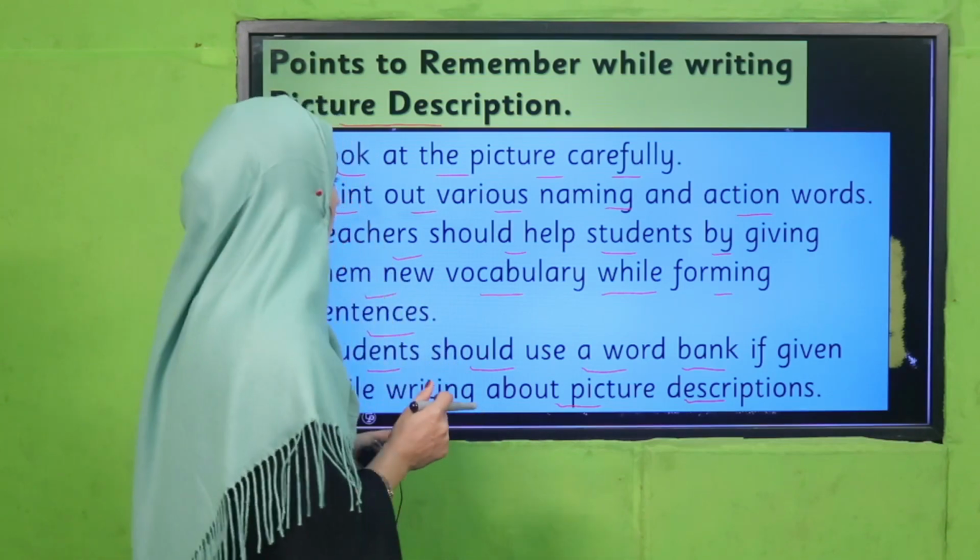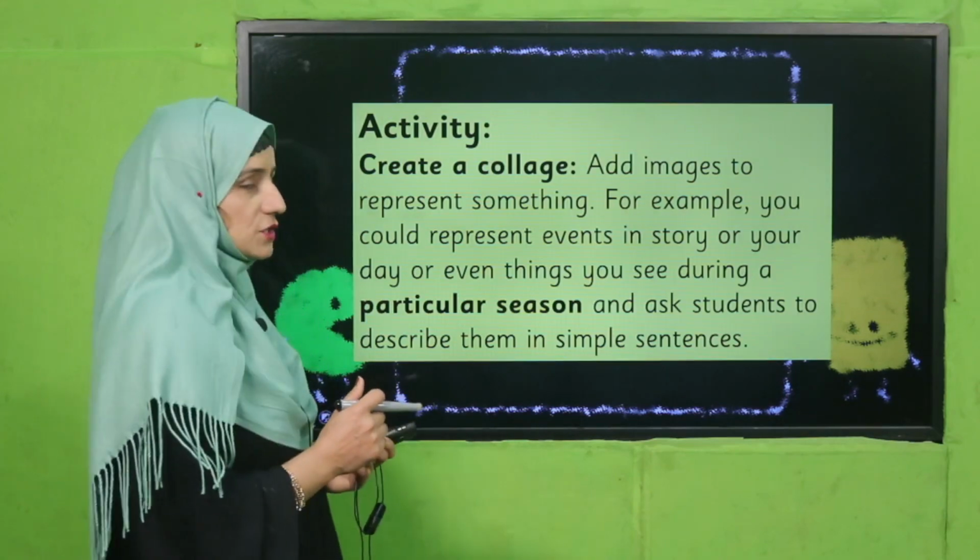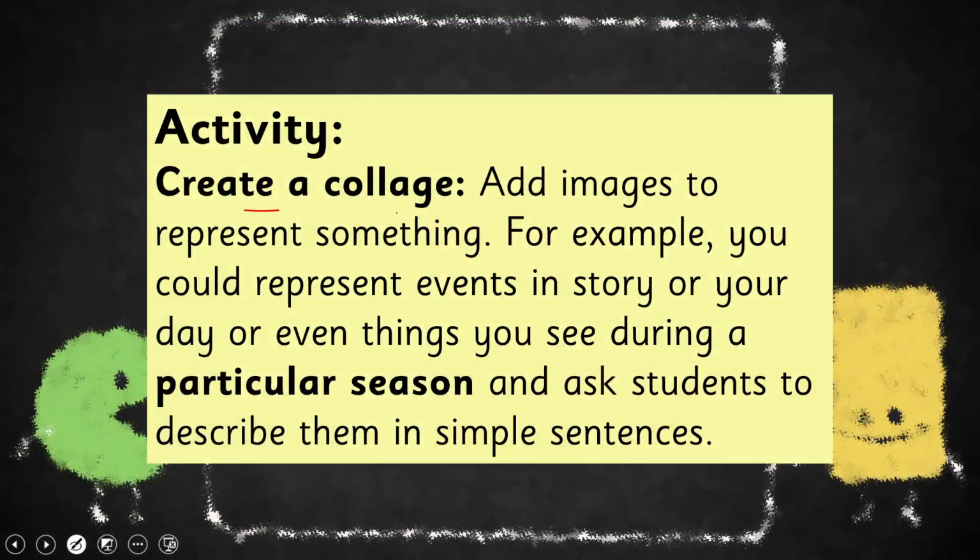Okay, so let's see that. What you have to do, you have to describe a picture. Here is an activity for you. Create a collage, add images to represent something. For example, you could represent events in a story or your day or even things you see during a particular season, and ask students to describe them in simple sentences.